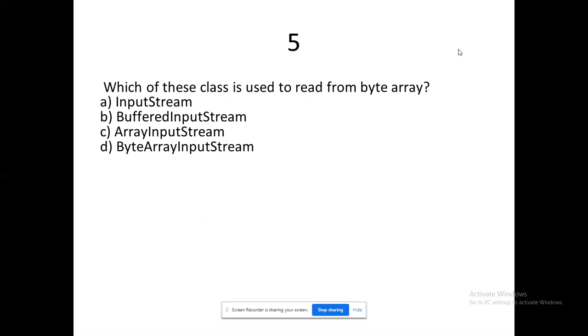Each of these classes is used to read from a byte array. I think today you will be educated on this. How to read data from the byte array? That's the question. What would be the best option?